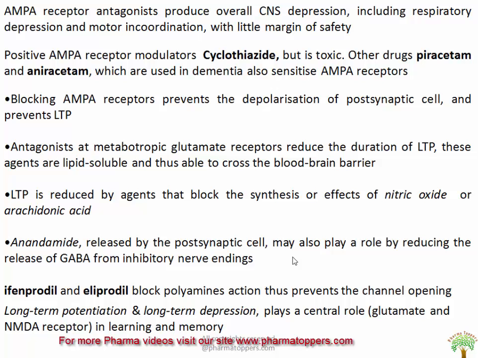So blocking of this receptor prevents the depolarization of the postsynaptic cells and thus prevents the long-term potentiation, which is involved in memory, converting short-term into long-term memory. So antagonists of these metabotropic receptors reduce the duration of LTP, and these agents are lipid soluble and thus cross the blood-brain barrier. So LTP is reduced by agents that block the synthesis or the effects of nitric oxide or arachidonic acid.